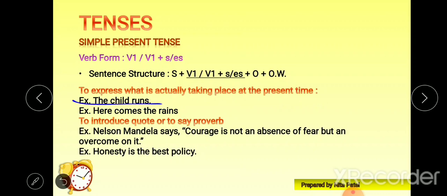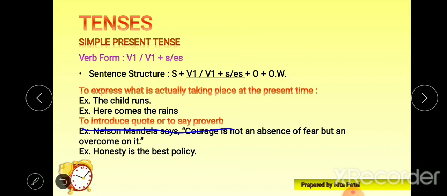The child runs. Why is S given here? Because the child is here. It is a singular form. It could be feminine or masculine. It is a neutral noun. Anyways, next, here come the rains. So rain is coming here right now. To describe this present action we can use simple present.